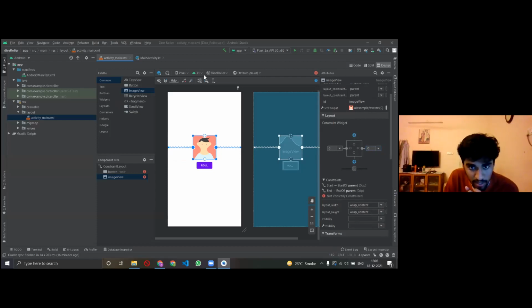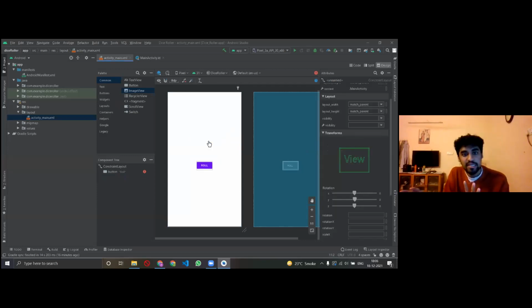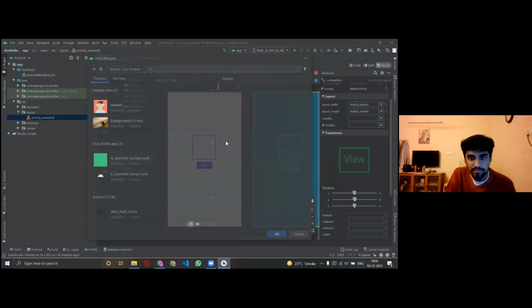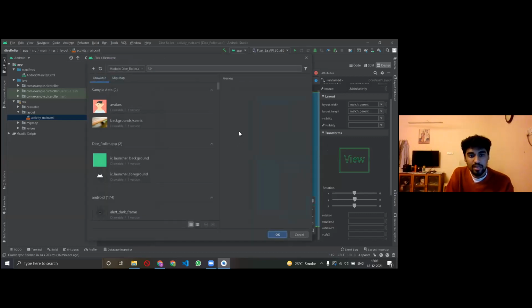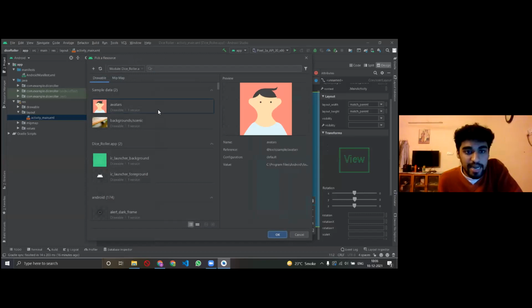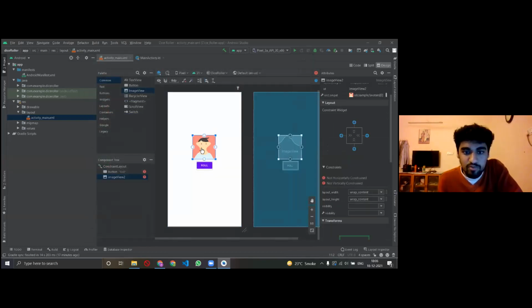Okay. Yeah, can you do once again the import of the image? Okay, yeah, I'll import the image again. I'm deleting the image right now. The image is deleted. Now I want to import an image, right? How do I import the image? I select the image view and drag it here, just above the button. Since I'm not sure yet which photo to put, for now I'll just select a random photo. Random photo given to me.